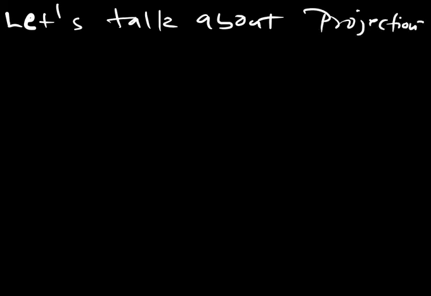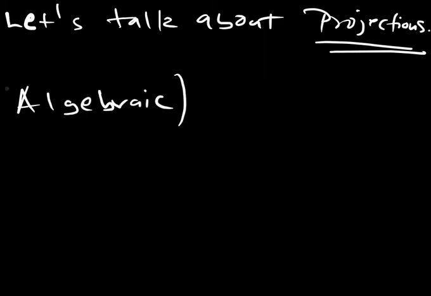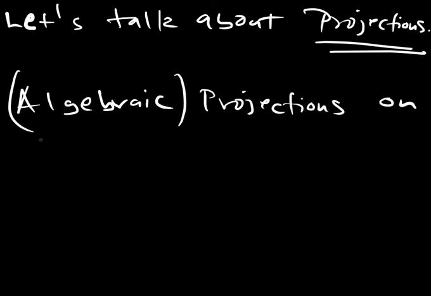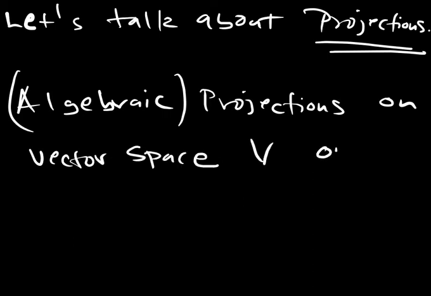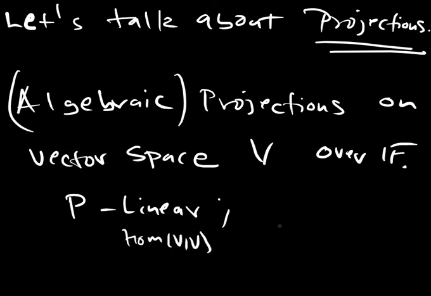So let's talk about projections. What we have seen is algebraic projections on vector spaces over the field F, where P is a linear map from V to V, so it is in the Hom of V to V, and such that P square is equal to P. So this is the idempotent property.